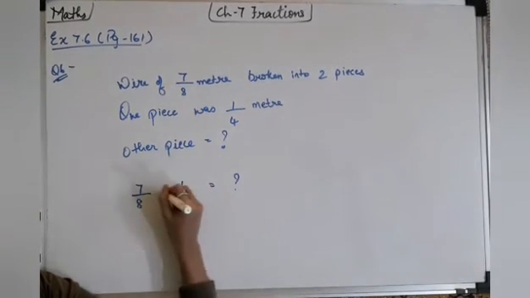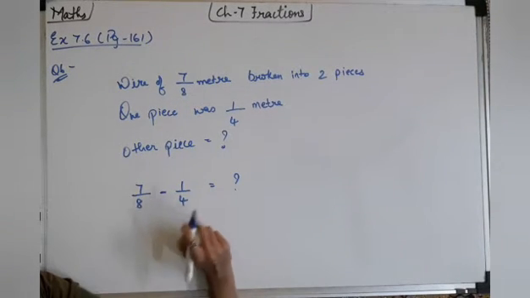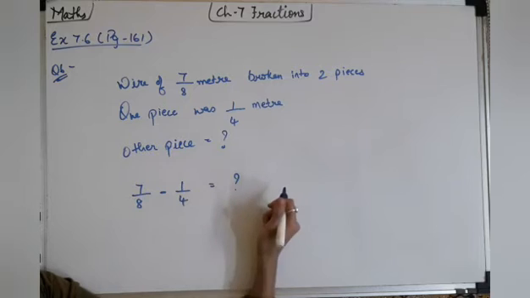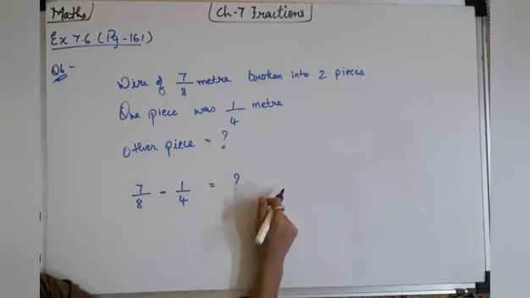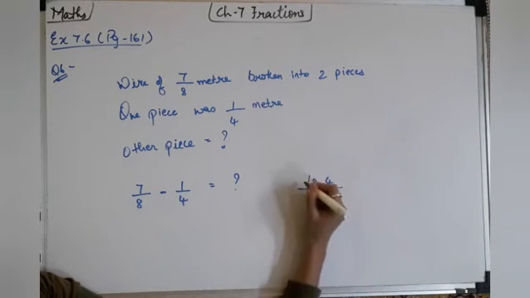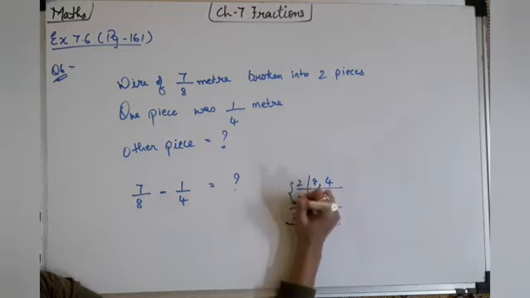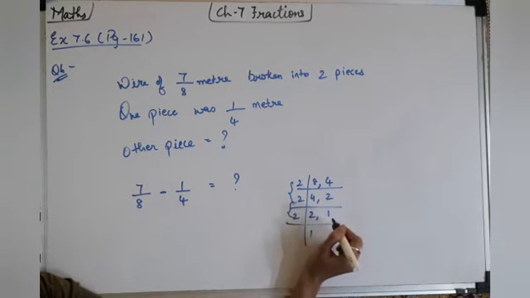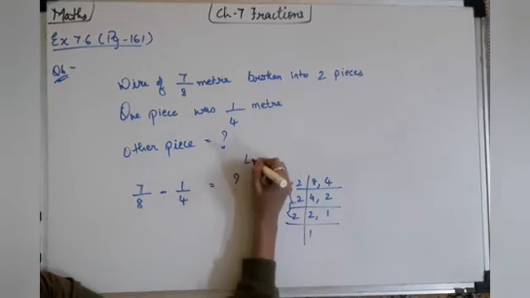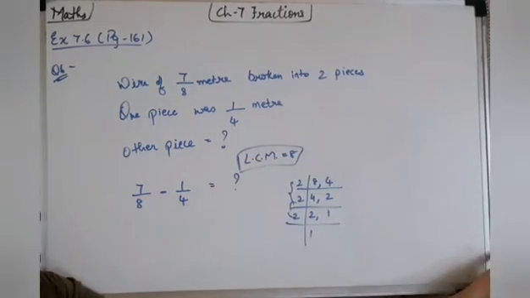So what we will do? Here we will do the subtraction, so we will get the another piece meters, right? If we do the subtraction, as you can see the denominators are different. So what we have to do? We have to take out the LCM. So 8 and 4 LCM we will take out. 2 4s are, 2 2s are, 2 2s are, 2 1s are, and 2 1s are. We got the LCM: 2 2s are 4 and 4 2s are 8. Okay. So LCM we got 8.